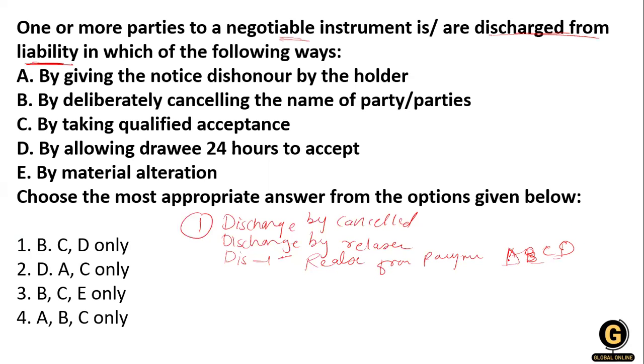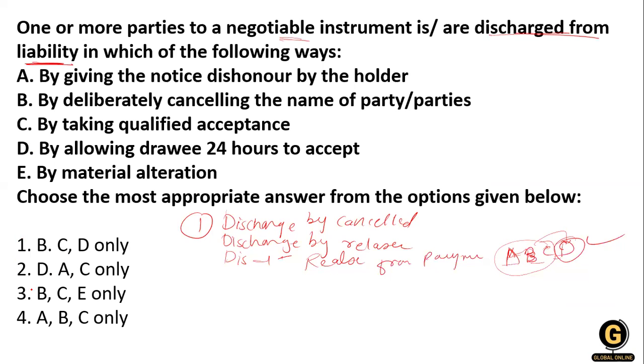If the three decide that D is not liable for any payment, in that case D is discharged from the liability. Then by allowing more than 48 hours to accept, by qualified acceptance, and by material alteration. Clear?